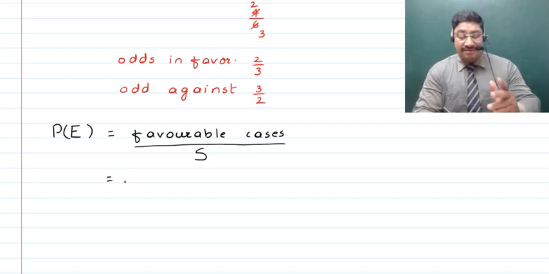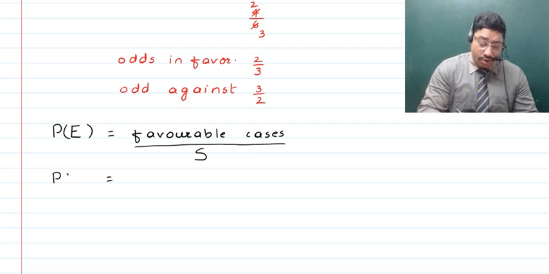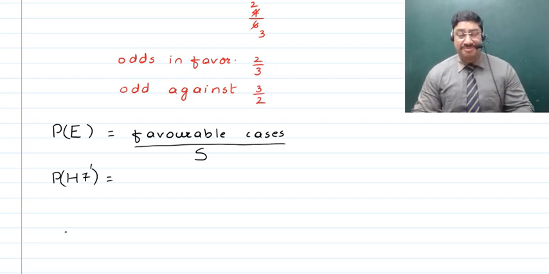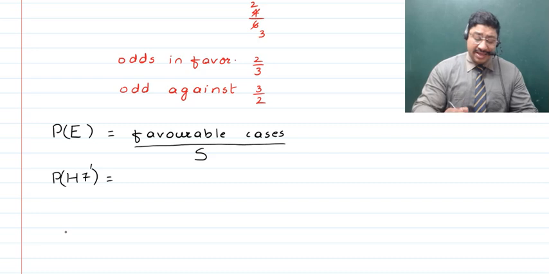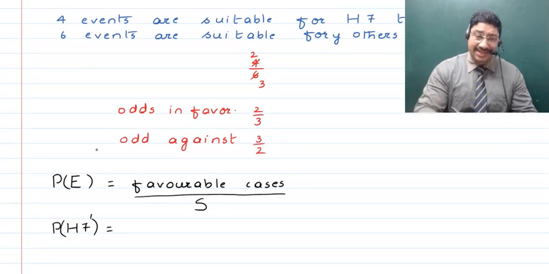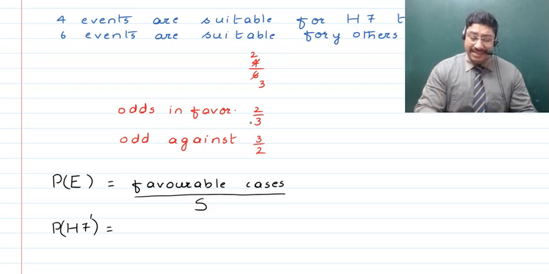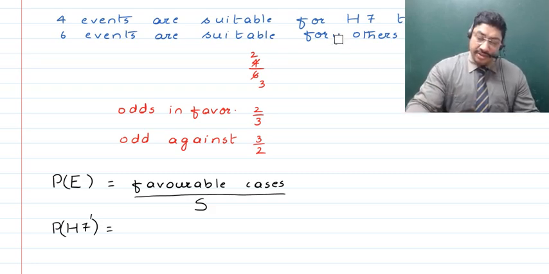Obviously, if we talk about this case, if you want to find out the probability of horse number 7 to lose, and say we represent it by a complement, that is, horse 7 is going to lose, whose probability we want to find out. The number of cases which are favorable for it to lose are 6 in number, because for these 6 cases any of the other horses can win, right?